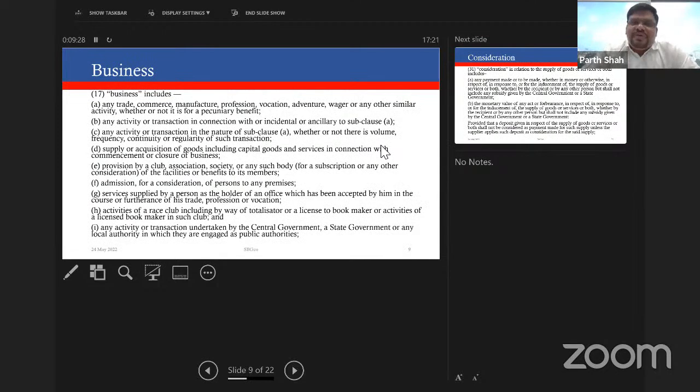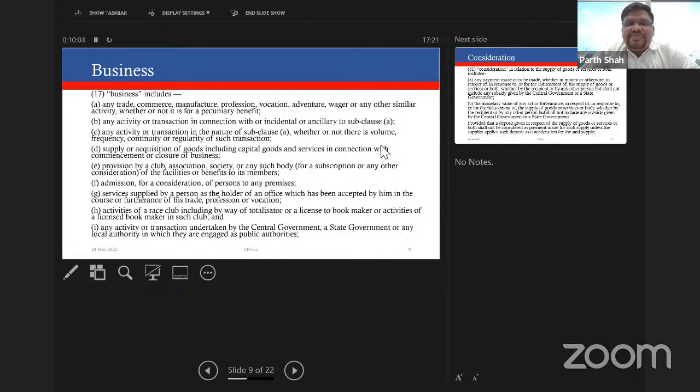The third element which we found in Section 7(1) was that the supply of goods or services and the different forms of supply which they refer to should be in the course or furtherance of business. It is again very important. What does business mean? They have defined it in a similar manner to what we had under the VAT Act, but they also say that a one-off instance of transaction is also a business. But again, the CBEC circular has clearly said that it is not that wide. For example, a housewife who is going to sell her jewelry to a jeweler, that cannot be said to be a supply in the course or furtherance of business, even if the value is more than 20 lakhs.